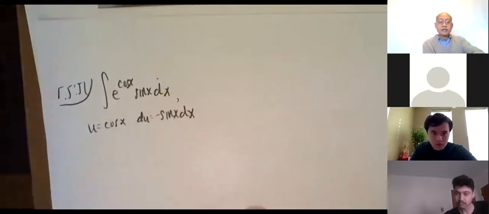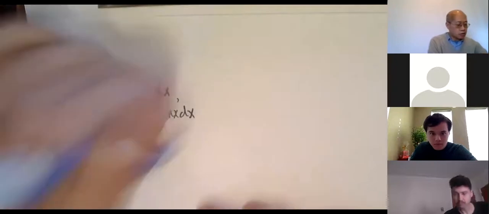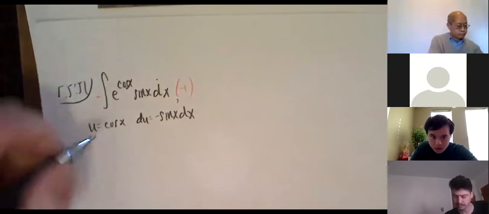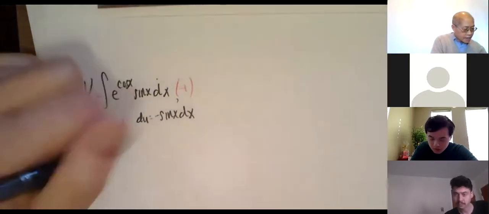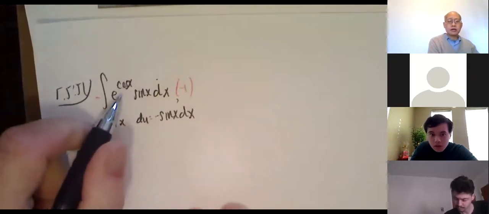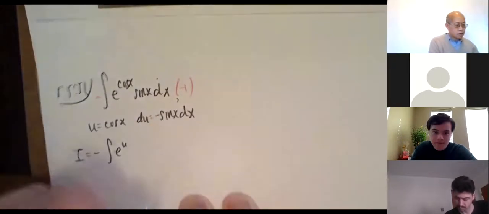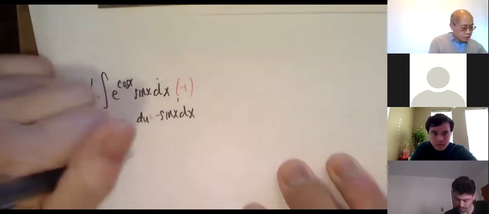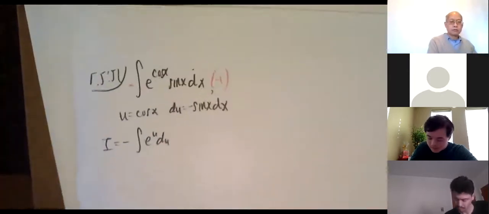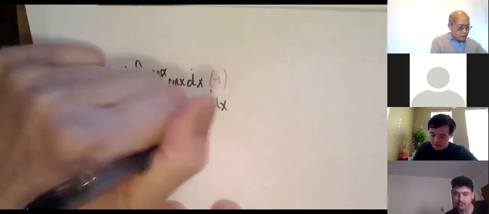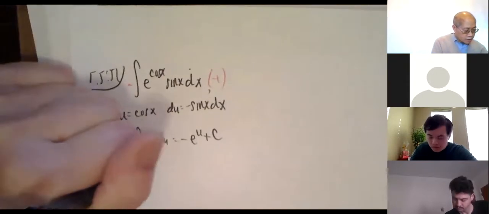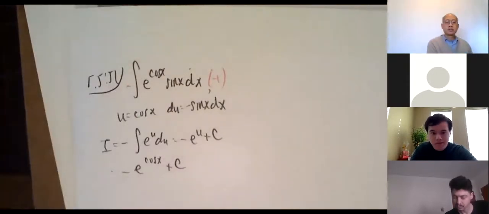The derivative of cosine is negative sine x dx. That means I need a negative 1 inside and outside. No big deal. So I is negative integral of e to the cosine x, which is now e to the u, and negative 1 sine x dx is du. That's pretty much it. So negative e to the u plus c. Change u back to cosine, so negative e to the cosine x plus c.